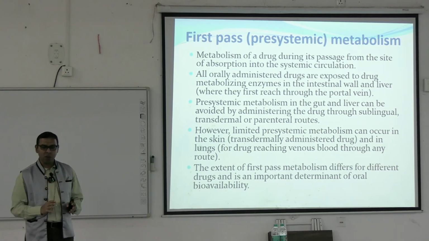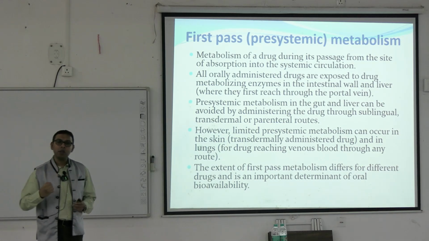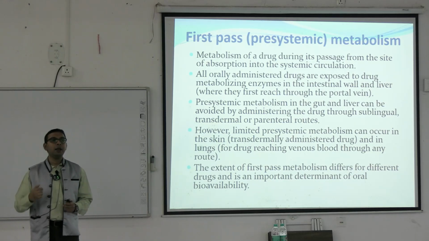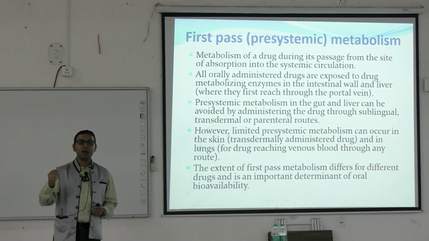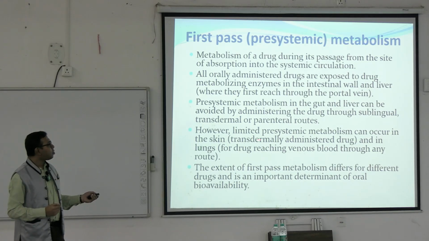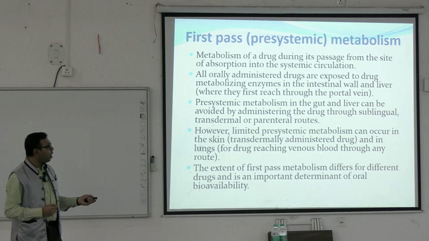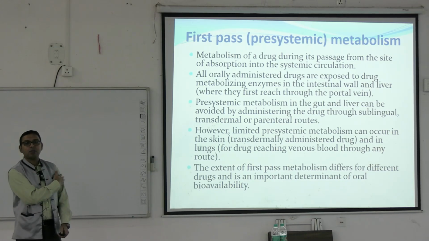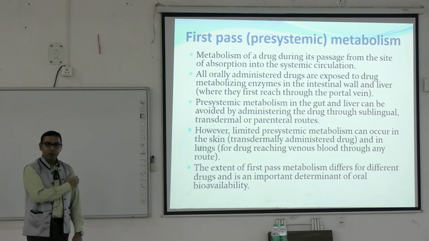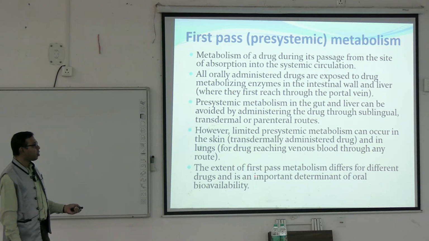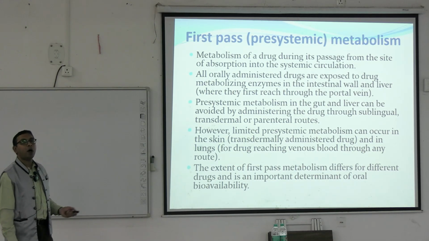There may be some acute situations where we can give drugs so that first pass metabolism, or pre-systemic metabolism, can be bypassed. This bypassing can be done if we give the drug parenterally, that is by injection, into the venous blood, by the intravenous route. It may also be given transdermally; a transdermal patch can be given. The extent of first pass metabolism differs for different drugs and is an important determinant of oral bioavailability.